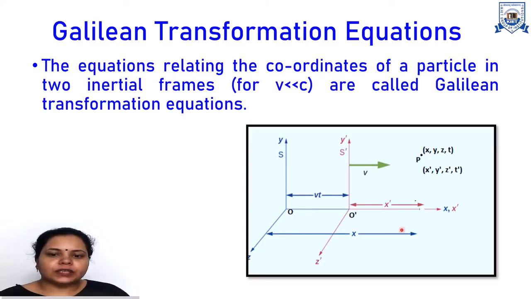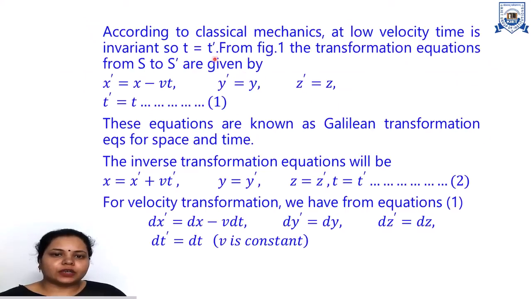So from linear geometry, from the figure, if we want to find x dash, then x dash is equal to x minus vt. According to classical mechanics, at low velocity time is invariant, so t is equal to t dash. From the figure, the transformation equations from S to S dash are given by x dash equal to x minus vt, y dash equal to y, z dash equal to z, t dash equal to t. These equations are known as the Galilean transformation equations for space and time.